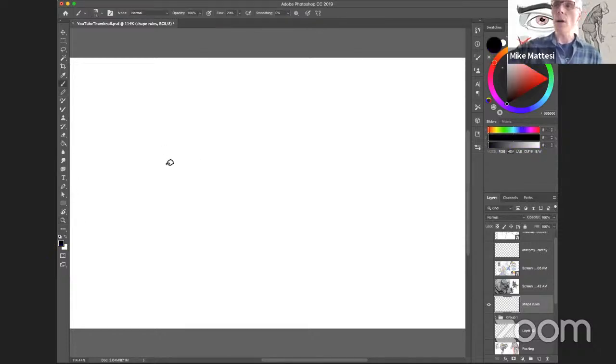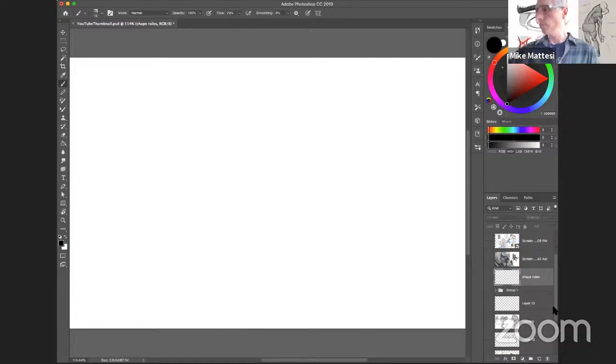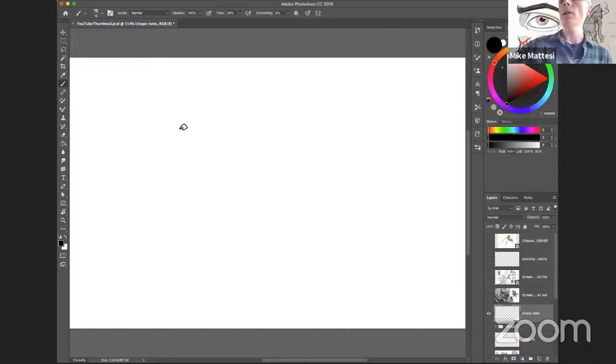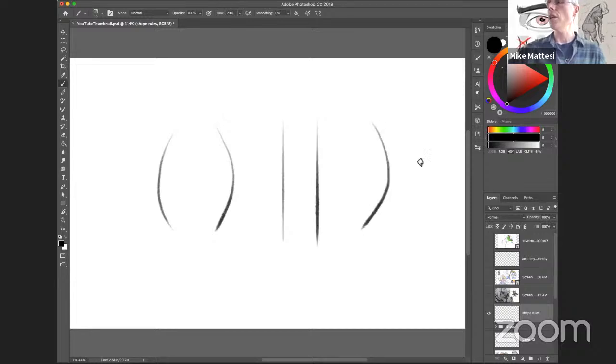The shapes you don't want, I'll draw it. It's in the thumbnail, but I'll redraw it for you. The shapes you don't want are this shape, and this shape. Now, first of all, notice something here.